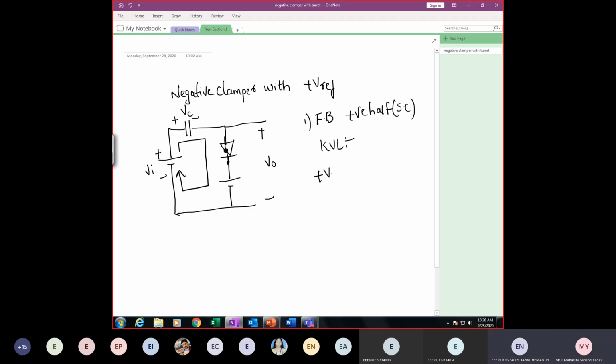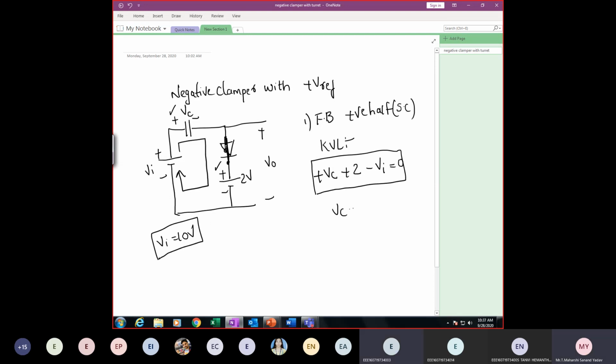Now tell me the KVL: plus VC plus V out, better you consider 2 volt, since this is shorted. So you need to consider plus 2 volt here. Plus VC, next plus 2 volt, next minus VI is equal to 0. This is the first thing. And suppose I'm considering input voltage as 10 volt here also, you substitute. So VC plus 2 volt minus 10 is equal to 0, so VC is equal to 8 volt.